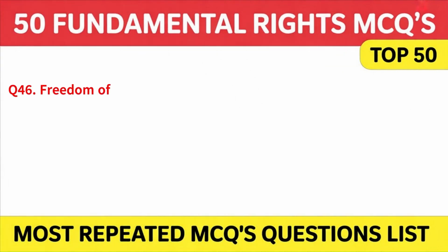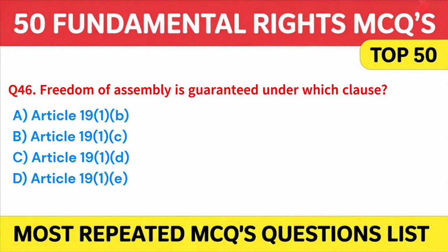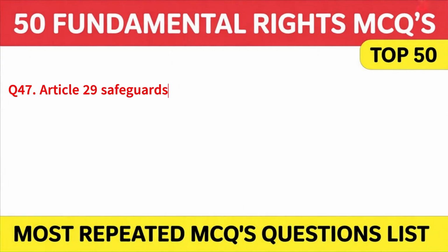Freedom of assembly is guaranteed under which clause? A. Article 19, 1, B. B. Article 19, 1, C. C. Article 19, 1, D. Or D. Article 19, 1, A. Answer A. Article 19, 1, B. Last three questions left. Article 29 safeguards which right?